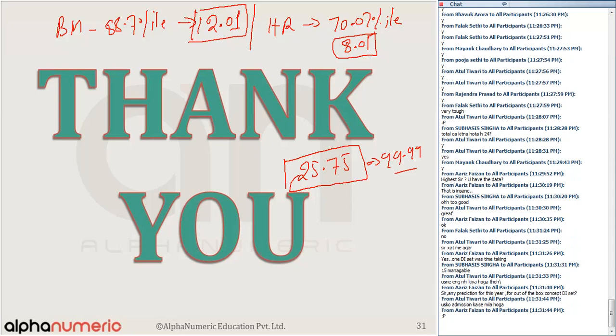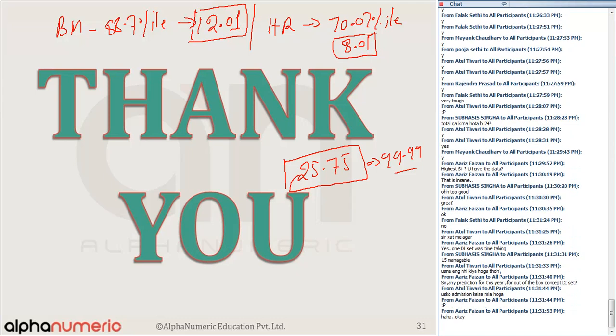नहीं, बहुत मुश्किल है यार. That's right. Very very difficult. You have seen the paper. Every year there is one set which is completely out of the box. हर साल एक सेट ऐसा आता ही आता है which no one can get. किस तरह का सेट है? Like in this paper, this was the set.